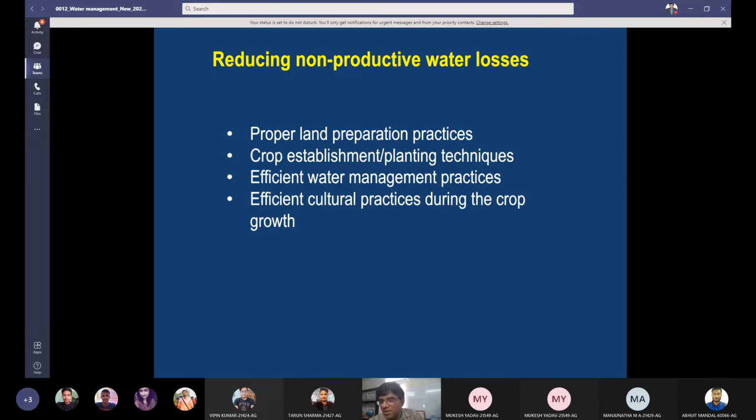If we increase the yield, water use efficiency increases. Take other practices like insect pest management: your water management was good, your ET was fixed, but your crop was eaten by insects, so it was damaged. Then your numerator, which is grain yield, will get a lower value. Therefore you will get less water use efficiency. So these efficient cultural practices during crop growth help in increasing the water use efficiency and reducing the non-productive water losses. Addition of organic matter can help.